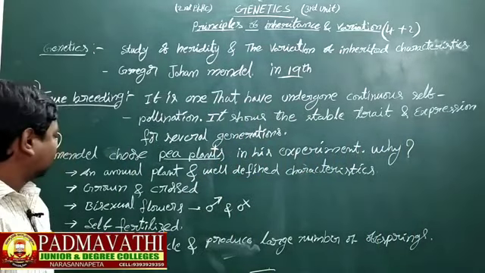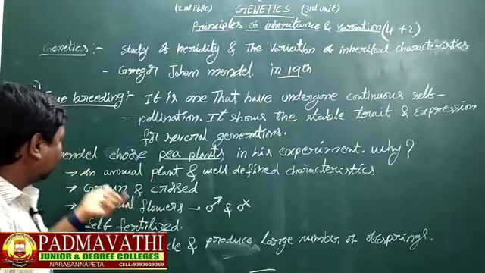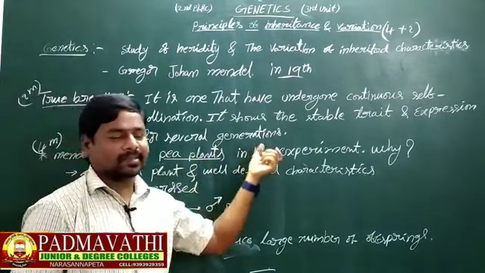So, according to these characters, Mendel chose pea plants in his experiment.